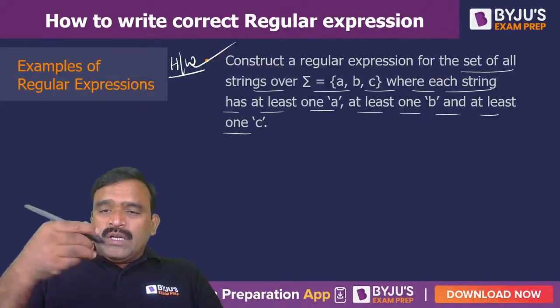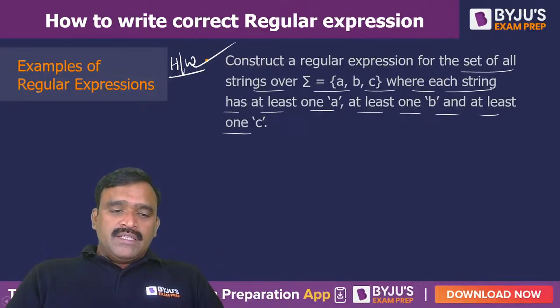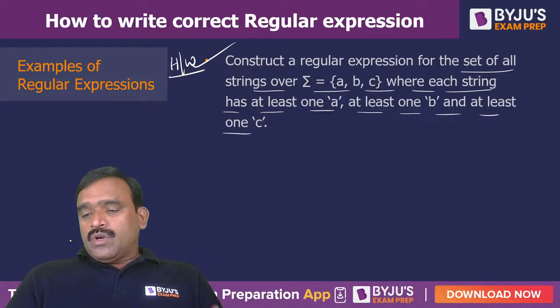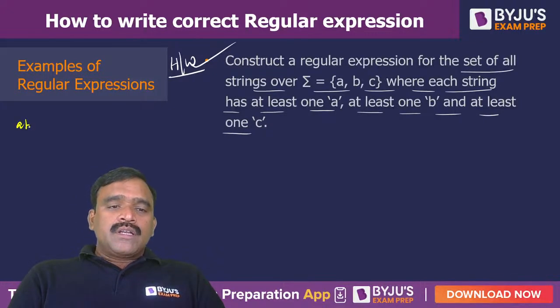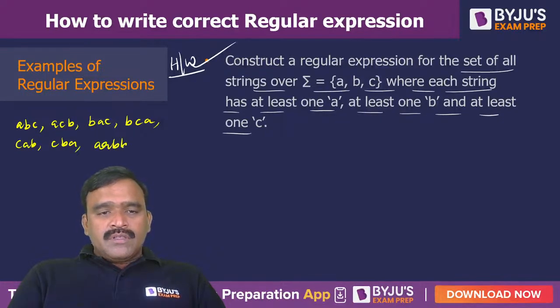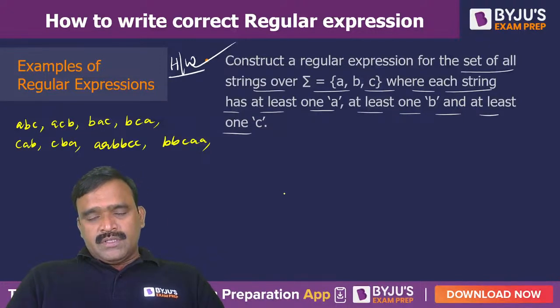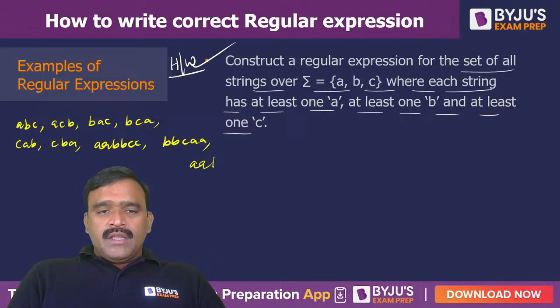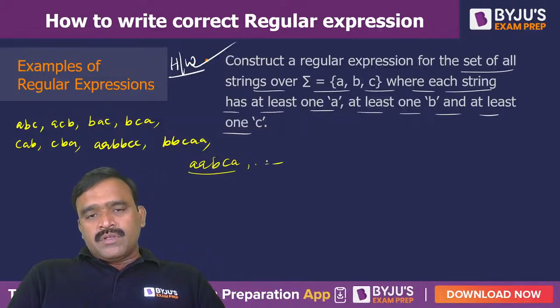So think over it. But meanwhile, I wanted to give you some of the valid strings here as a hint. You have to work more on this. ABC is required and ACB is required, minimum one A, one B, one C. BAC is required, BCA is required, and CAB is required, CBA is required. Even AABBCC is also possible, BBCAA. So any string of A's, B's and C's having the presence of one A, one B, one C. These are some of the probable combinations, or you may get A, B, C, A. So this type of strings are possible.